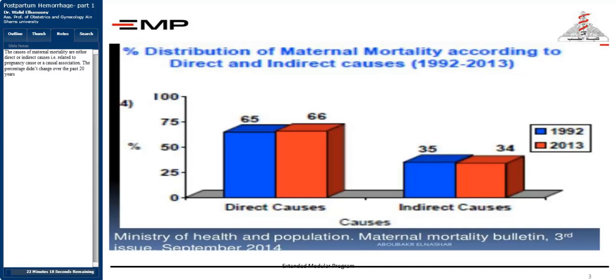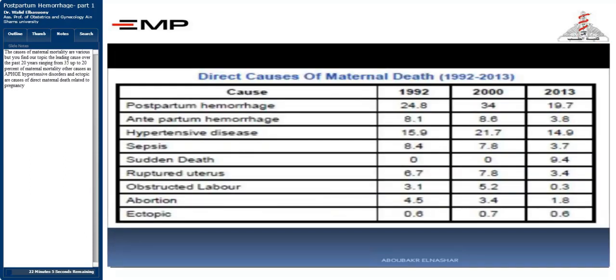The percentage between both of them didn't change over the past 20 years, where 65 or 66% of the cases are because of direct causes, and 35 or 34% of the cases are because of indirect causes. So, what are the main direct causes of maternal death? Unfortunately, number one is postpartum hemorrhage. And the percentage changed over the years, but it is still high, which is 20 cases per 1,000 live births. And this is not a low percentage. So the main cause is postpartum hemorrhage.